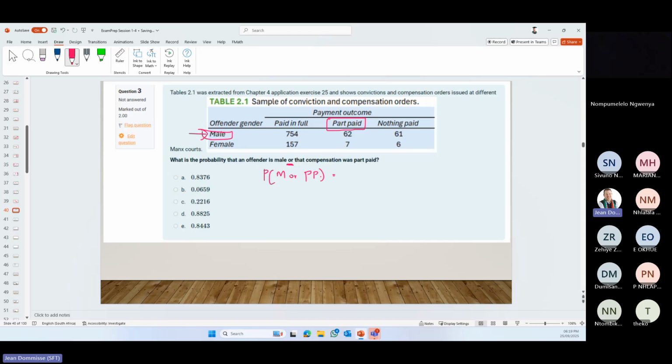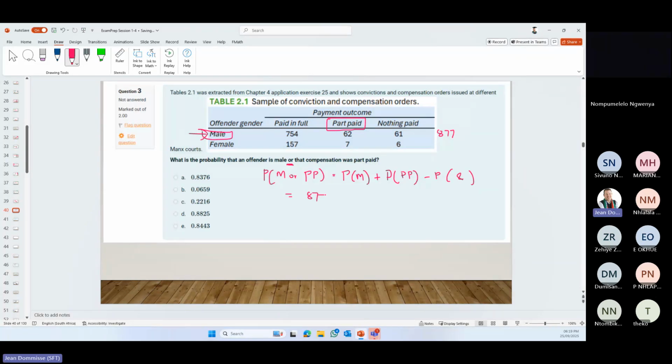Because it's an or, the probability of male plus the probability of part paid minus the probability of the and. Okay, the probability of male, they didn't tell us the total, so we need to add it. So 754 plus 62 plus 61. That total is 877.